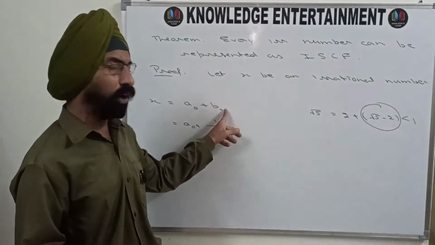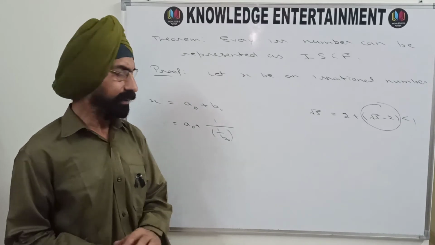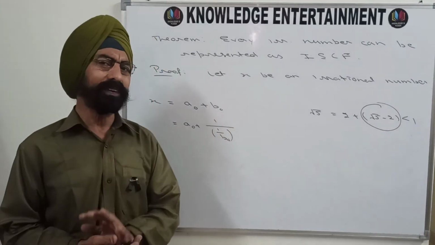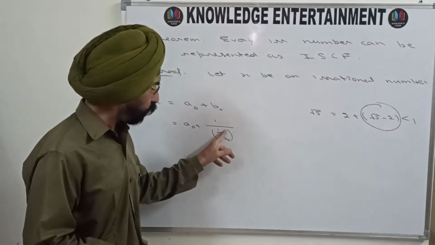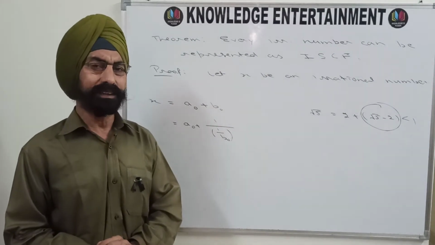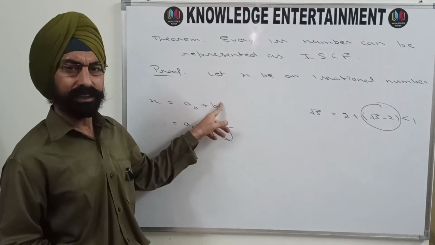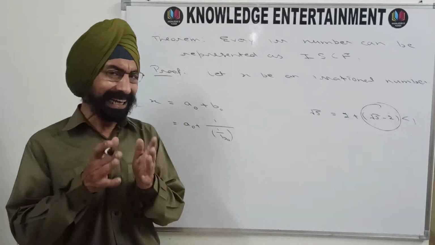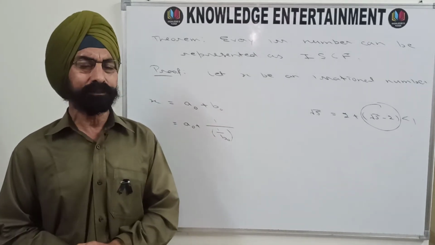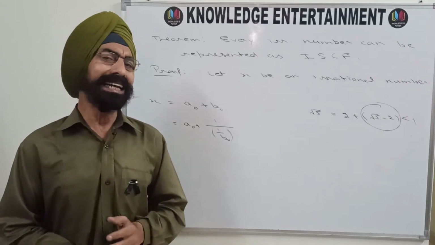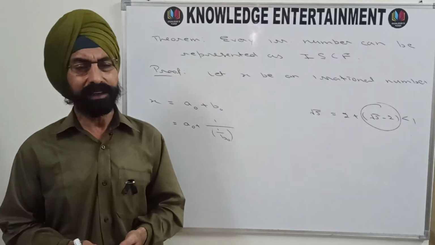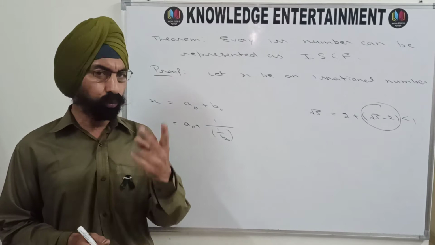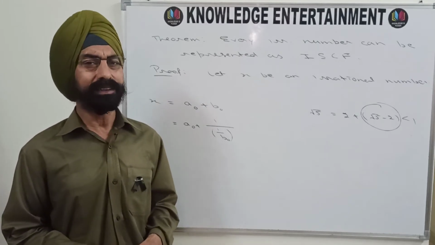Since b0 is less than 1, 1 upon b0 is greater than 1. And since b0 is irrational, its reciprocal will also be irrational. So 1 upon b0 is an irrational number which is greater than 1. And if you have an irrational number which is greater than 1, once again it will have two parts, integral part and fractional part.